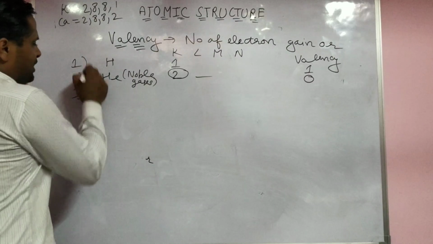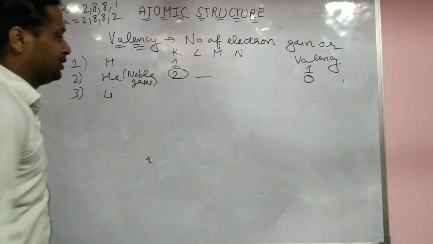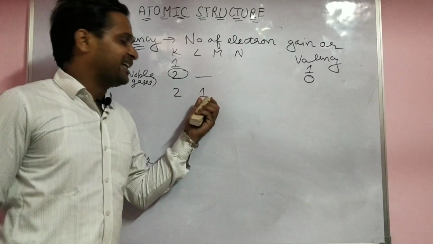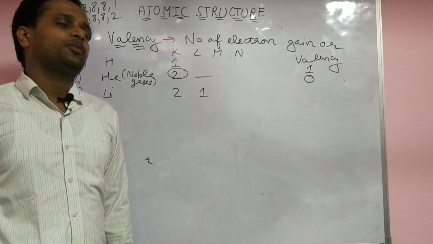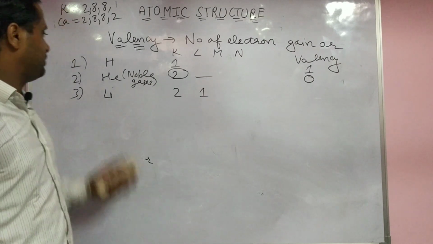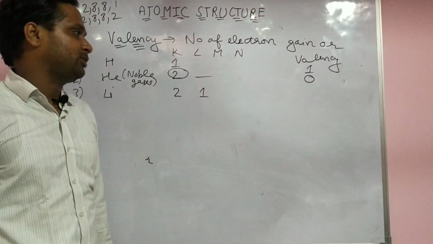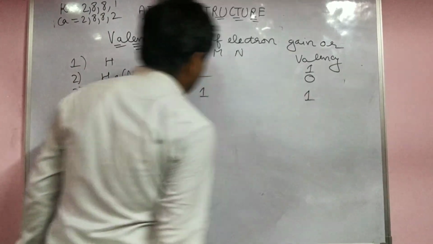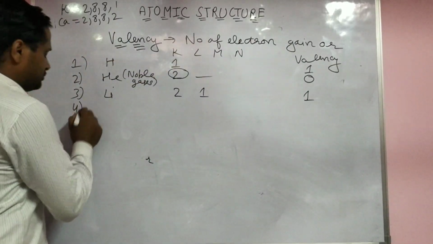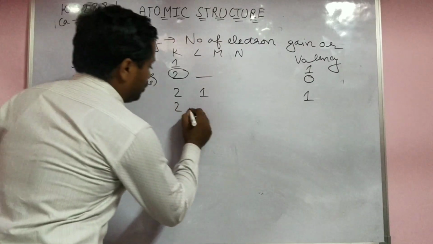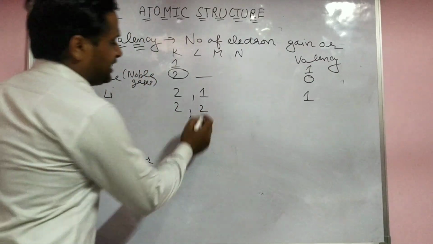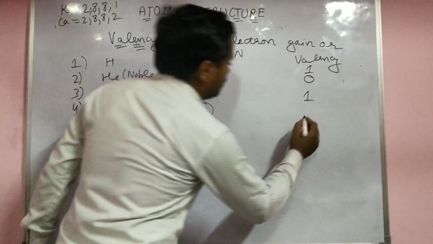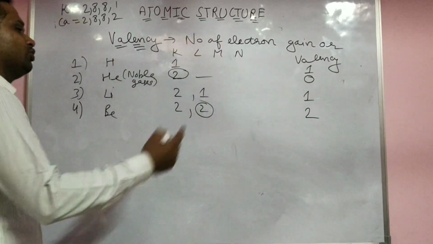Yes, third after hydrogen, helium, is lithium. Lithium is 2, 1. Yes, 2, 1. In the second shell they want 7 electrons, not possible. To gain 7 electrons, maximum 4 electrons gain or loss is possible. So here they lose 1 electron, it means valency is 1. Yes, beryllium 2, 2. Yes, here they want 6 electrons. To gain 6 electrons is easy or to lose is easy. To how many? 2, so valency 2.